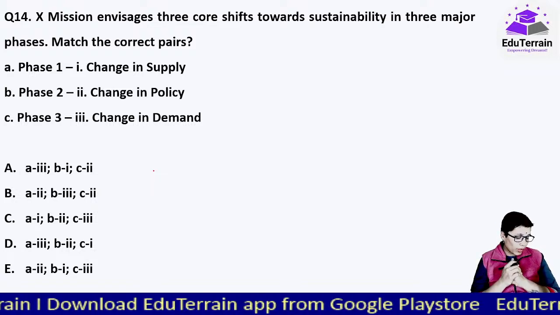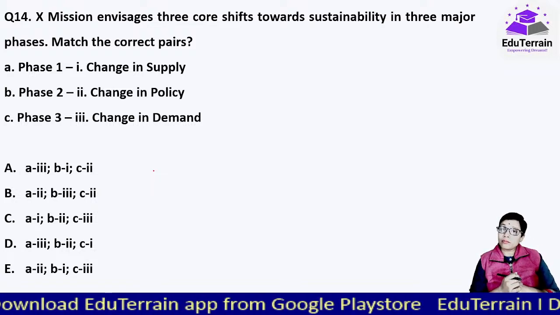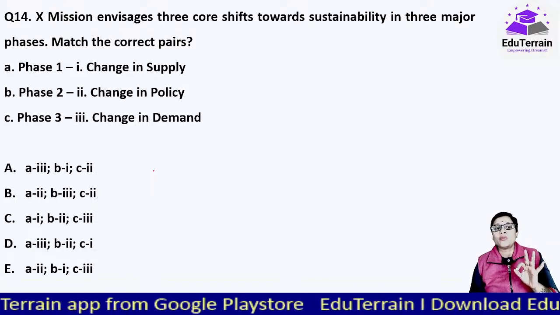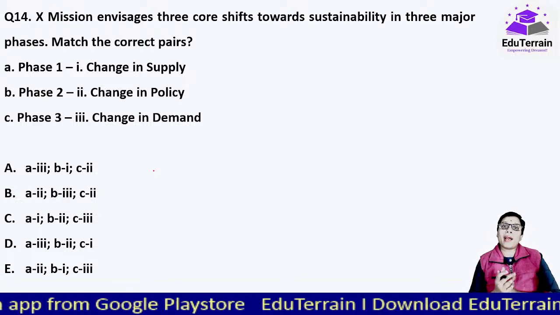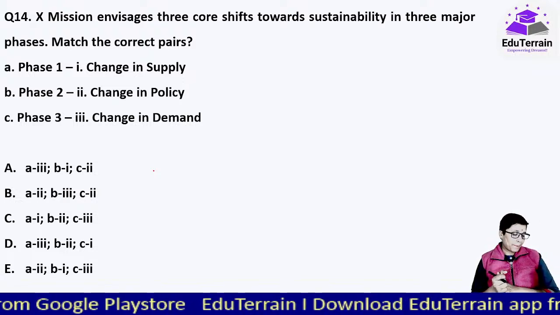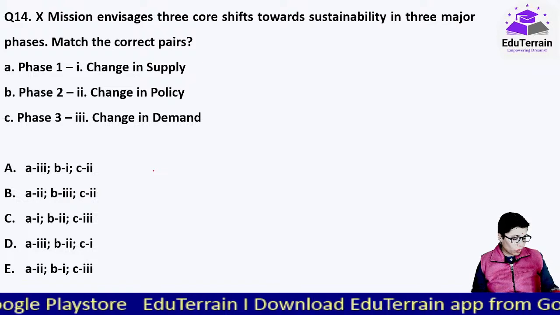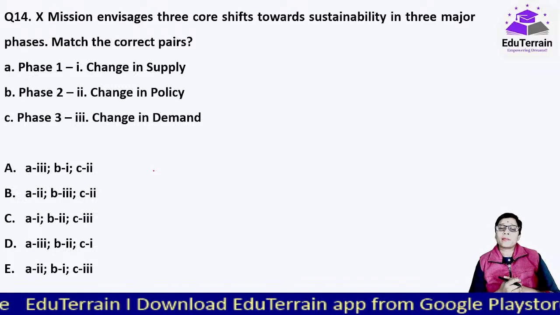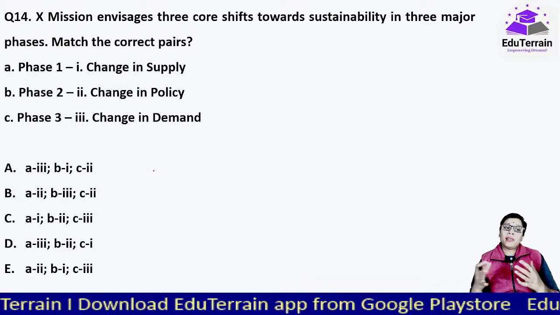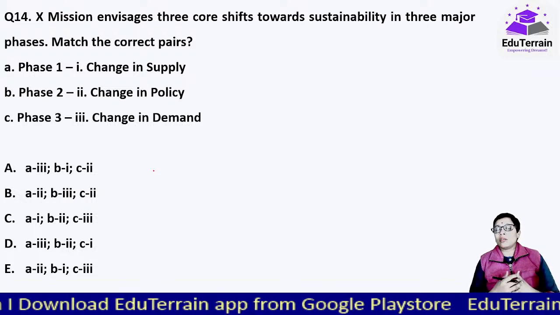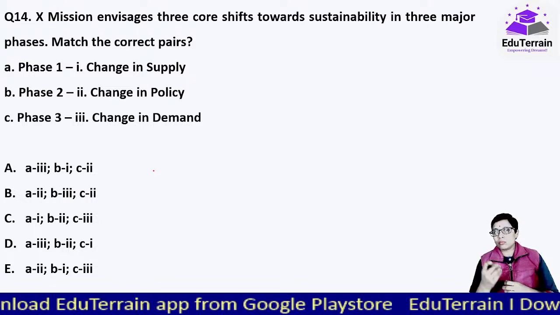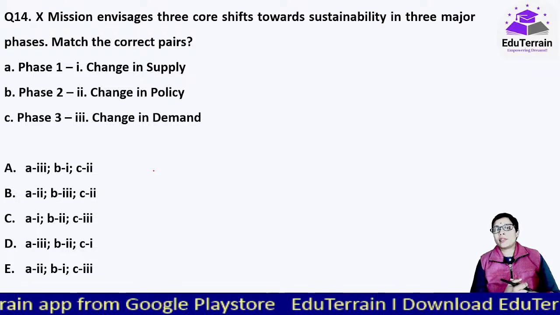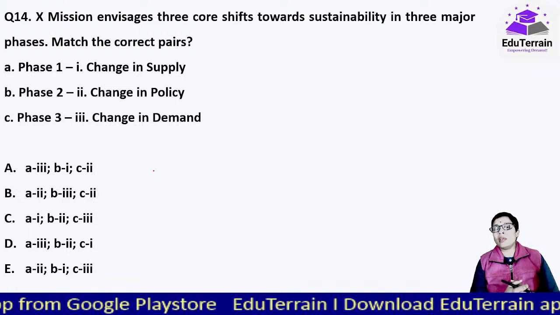Now moving on to our next question from the same topic. This mission envisages 3 core shifts towards sustainability in 3 major phases. Now you have to match them correctly. Yes, Mission Life, one of the most important programs that has been launched by India. They want to bring 1 billion people to come out with some small changes in their lifestyle, so that it can have a positive impact on the environment.